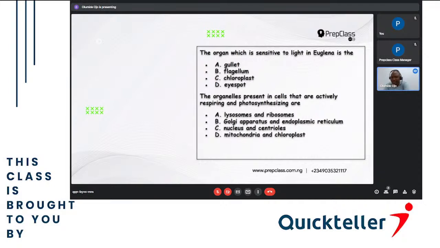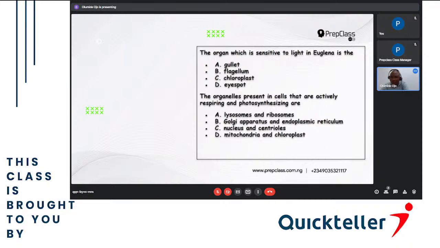So they said A, lysosomes and ribosomes. The ribosomes produce protein, while the lysosomes is a packing site. The endoplasmic reticulum produces the lipids, and the Golgi body is for packaging.